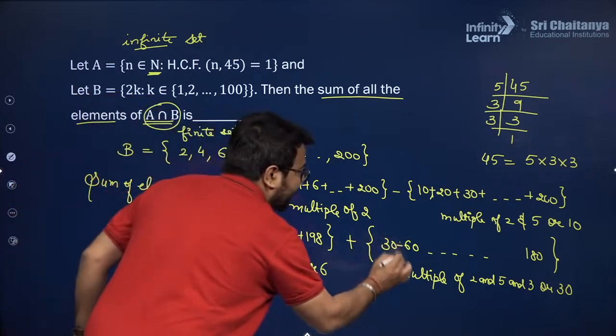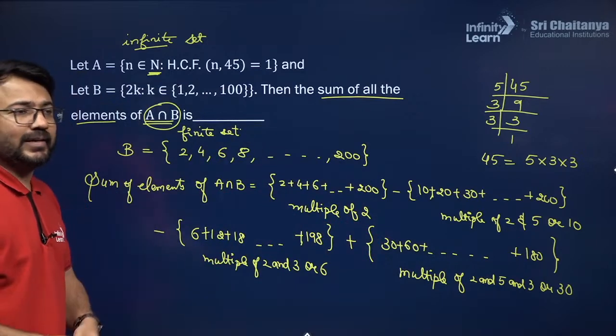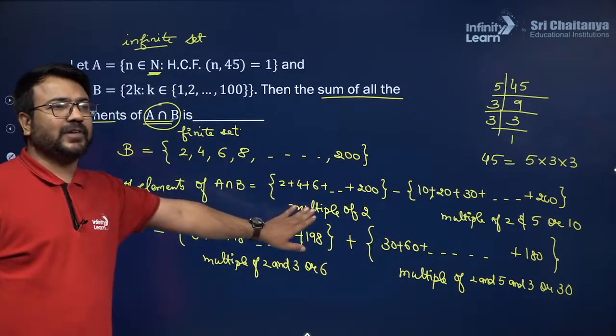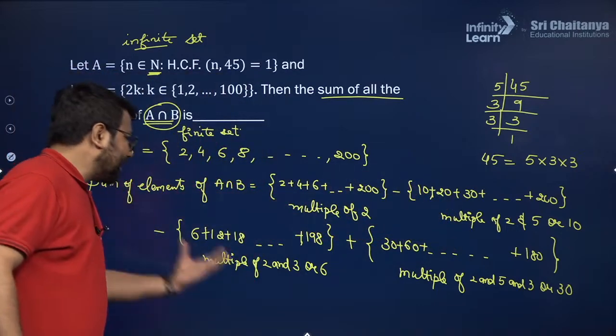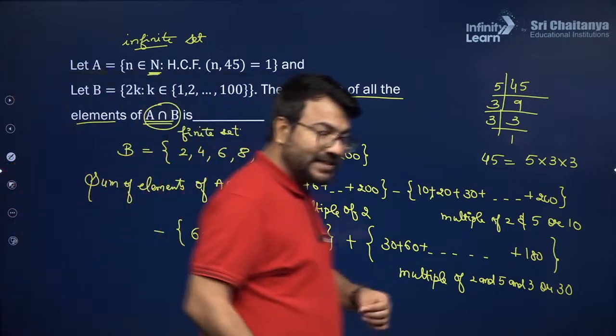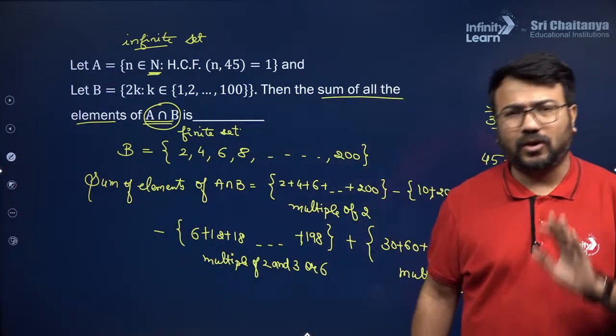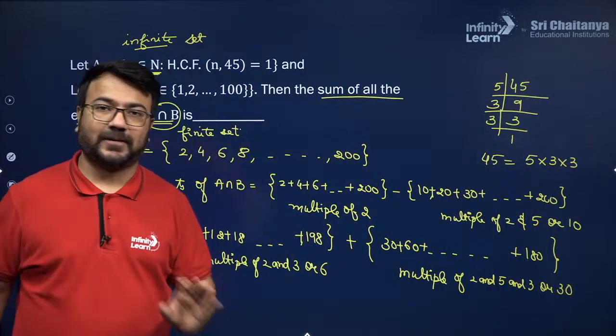Are you all able to understand the concept that I am applying over here? Basically this is the sum of an arithmetic progression. This is also a sum of an arithmetic progression. These are arithmetic progression series, and we just need to apply the formula of S_n to get the sum of all the APs. Moreover, you might get confused in finding the number of terms.